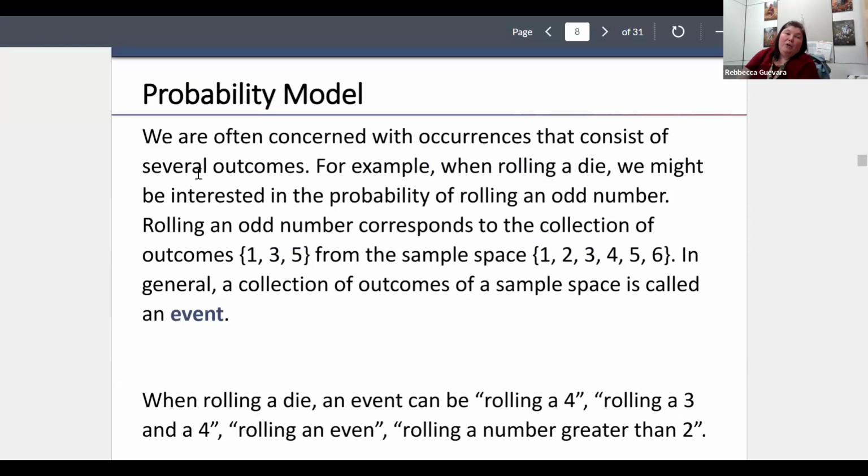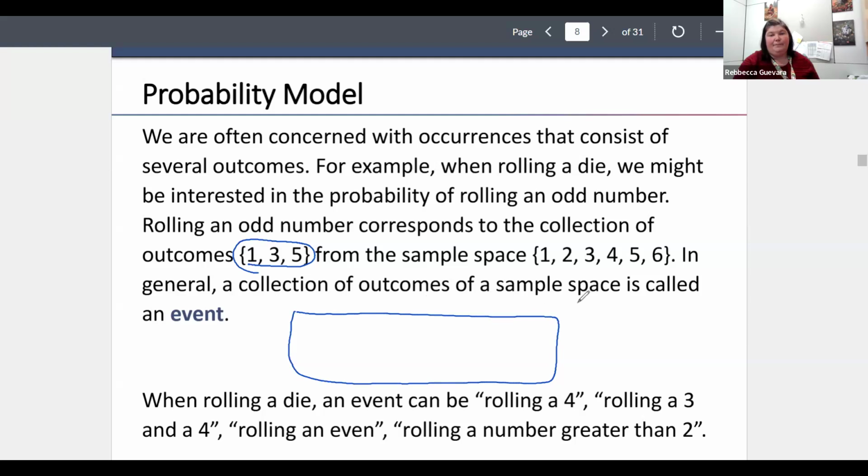So we are often concerned with occurrences that consist of several outcomes. For example, when rolling a die, we might be interested in the probability of rolling just odd numbers. So even though we know we can roll a 1, 2, 3, 4, 5, or 6, the outcomes that I'm actually interested in would be just 1, 3, and 5, because those are all my odds. A collection of outcomes of a sample space is called an event. So this is my sample space. And a lot of times when we have a sample space, we just put S to mean sample space.